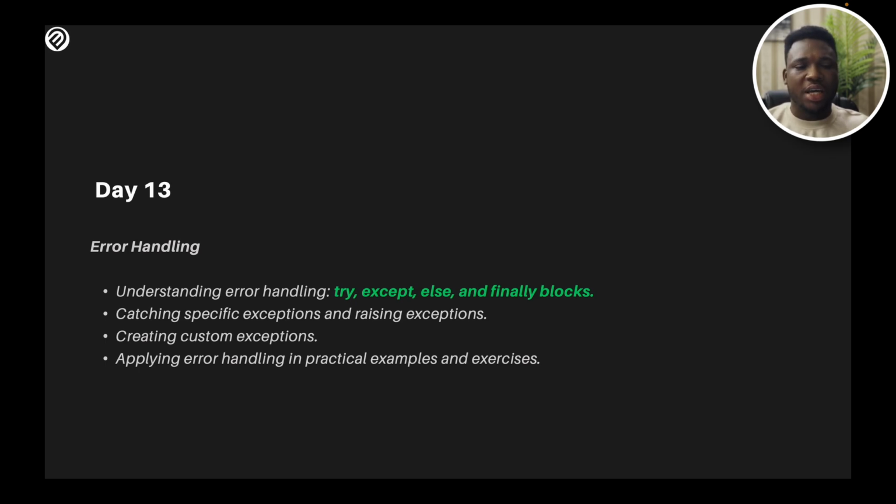So we're going to be looking at understanding error handling, the try, except, else, and finally blocks. Secondly, we're going to be looking at catching specific errors and raising exceptions. How do we catch those specific errors? And of course, we'll be able to create our custom exceptions. We'll see how we could do that. And finally, we'll just get our hands dirty a little bit with try and except blocks and give you some exercise of your own that you could try, and we'll come back with the correction.